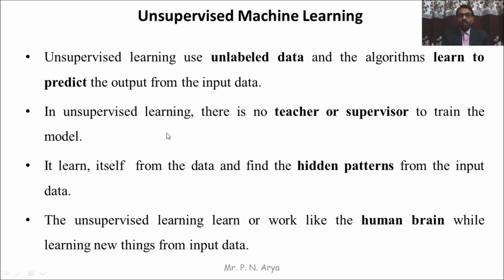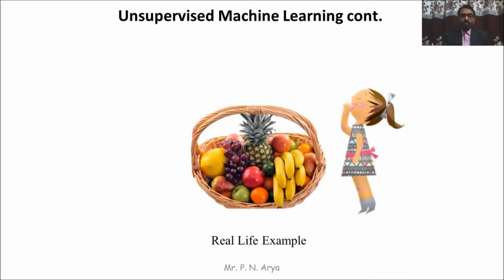So in unsupervised learning, there is no teacher or supervisor to train the model. It learns by itself from the data and finds the hidden patterns in the input data. Unsupervised learning works like the human brain while learning new things from input data. So this is the real example, and there is no supervisor available.